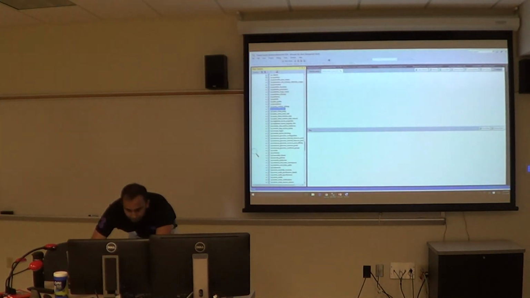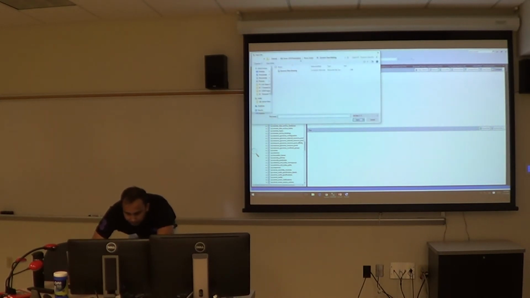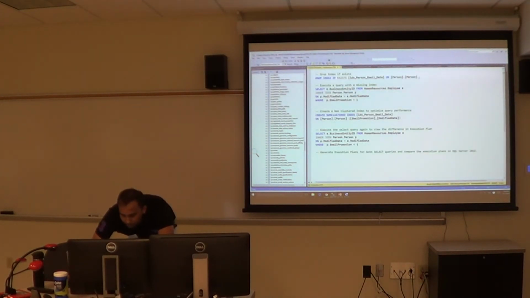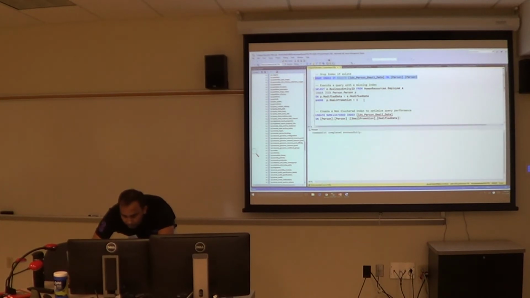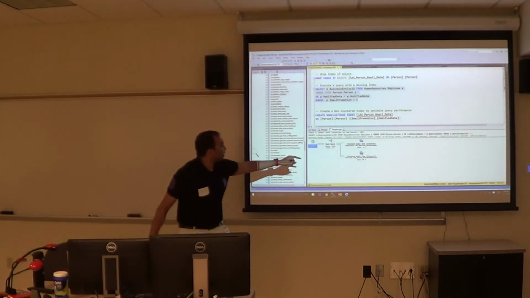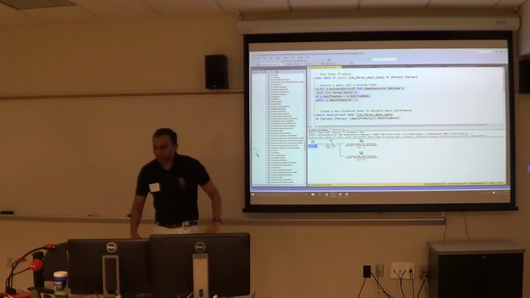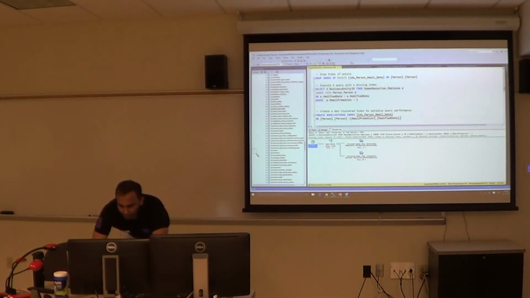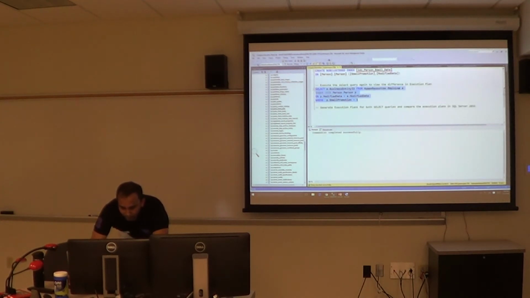So I will quickly show you a demo. I have this query. Let me turn on my execution plan. You can see upfront it tells me I have an index scan operation and there is a missing index. So I go ahead and create a non-clustered index, which SQL told me upfront, and then I run the query again.